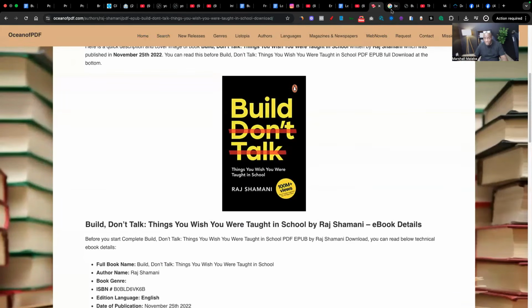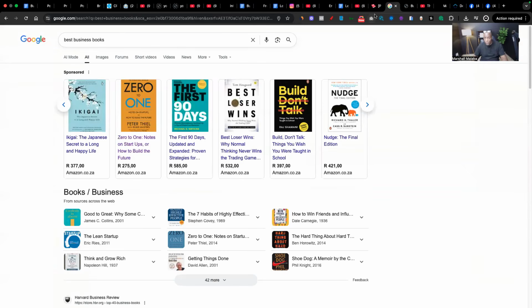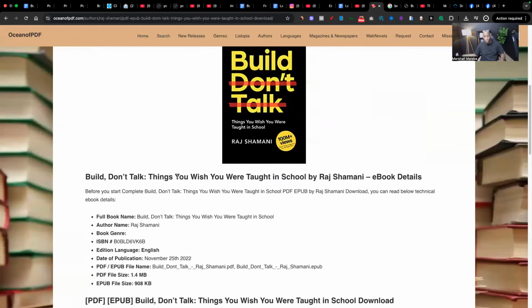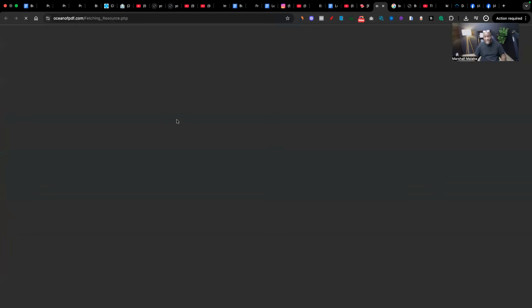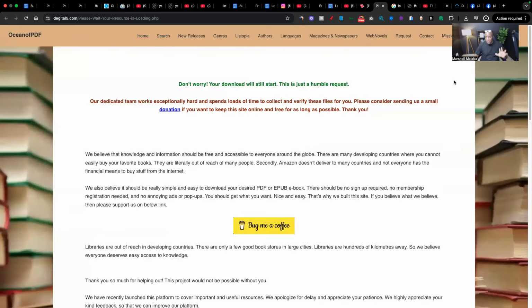Now, let's confirm that this is the same book. Build, Don't Talk. Can you see the cover? It's the same as this one, right? Things you wish you were taught in school. Can you see it's the same things you wish you were taught in school? So you're going to scroll down until you see this option which says PDF. Now, I think it works the same for mobile. But yeah, this is what basically happens.